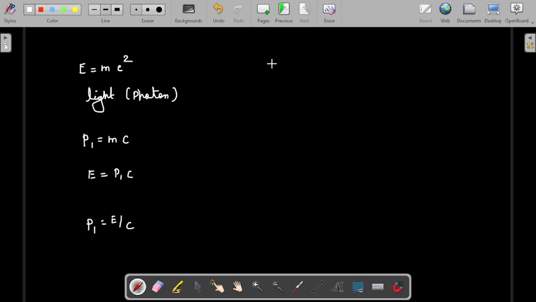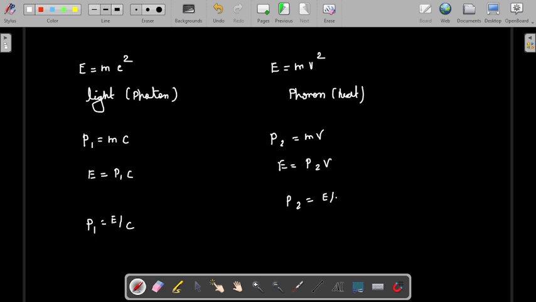In the case of a phonon, E equals mv squared; this is nothing but phonon or heat. The momentum P2 equals mv, and E equals P2 v, so P2 equals E by v.